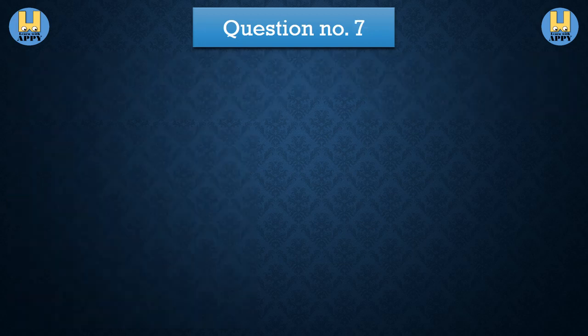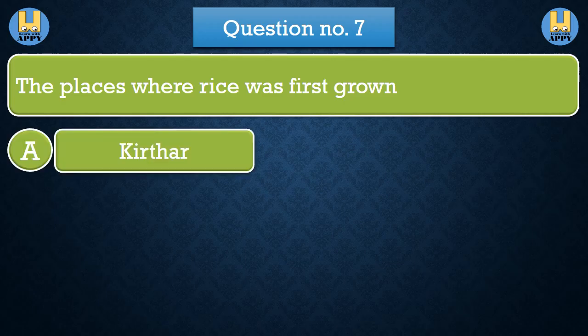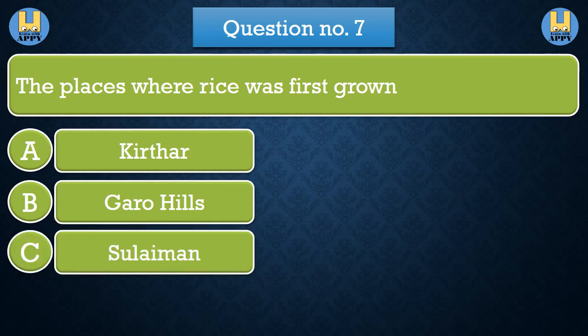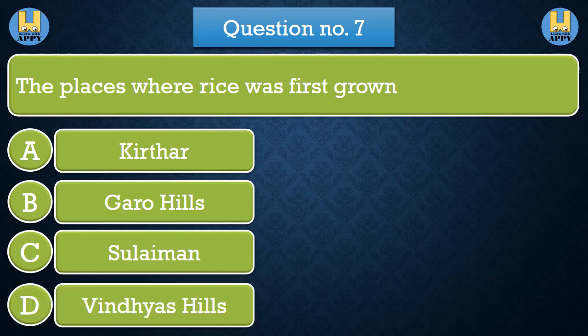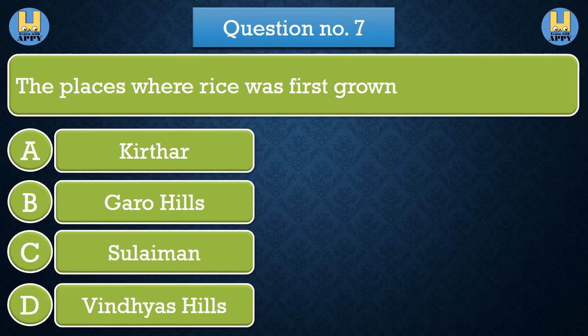Question number 7. The places where rice was first grown. Option A Kurdhar. Option B Garo Hills. Option C Bimbisara. Option D Vindhyas Hills. The correct answer is option D Vindhyas Hills.